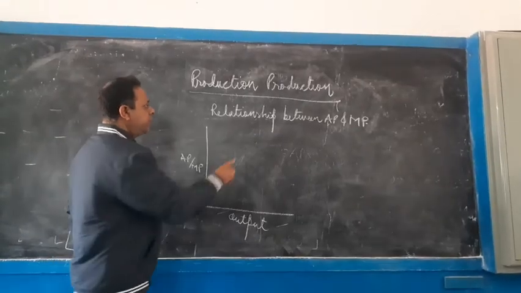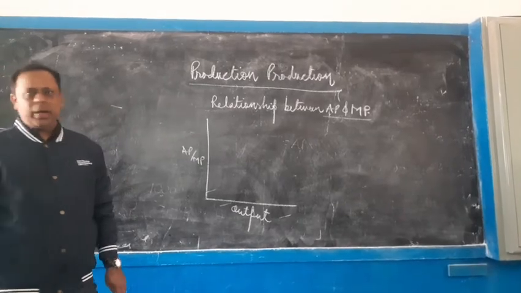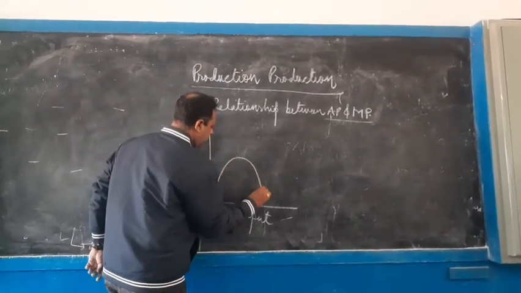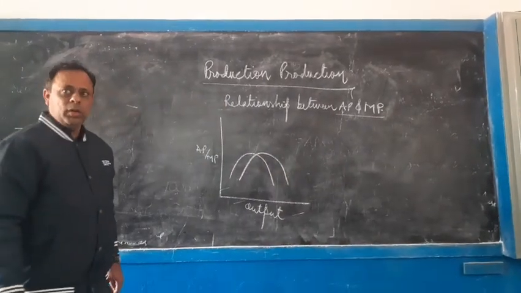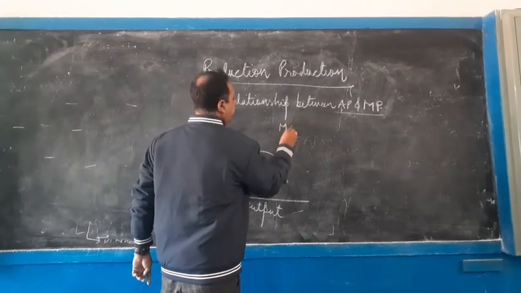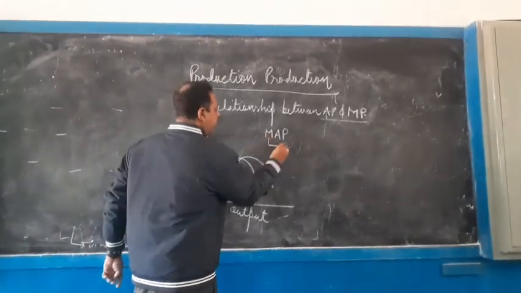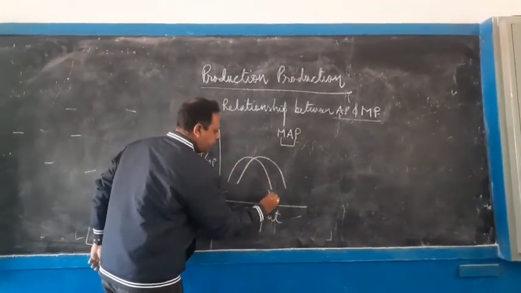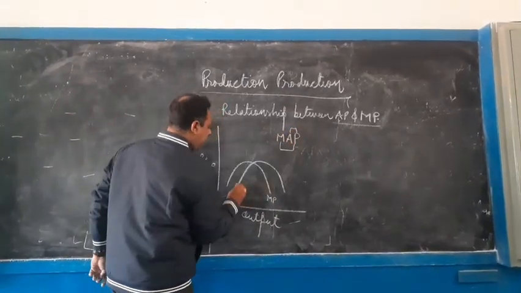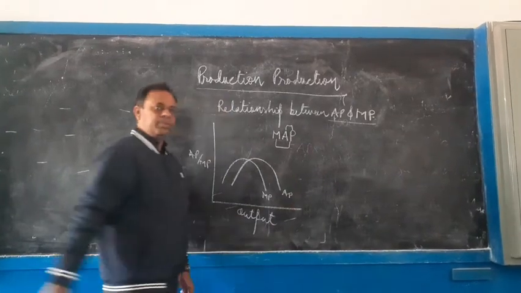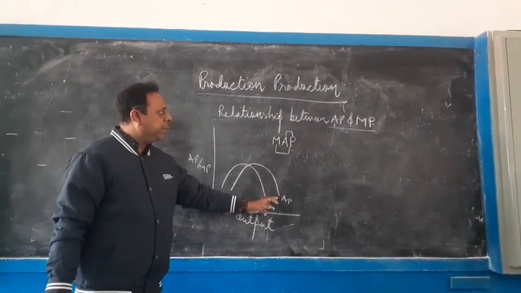Write the relationship between AP and MP. AP means average product, MP means marginal product. Now, I will explain it in a very easy way. You know the spelling of MAP. What is the spelling of MAP? M-A-P. So first marginal product will come, then AP, average product, will come. Now, how will we understand this diagram or the relationship between AP and MP?